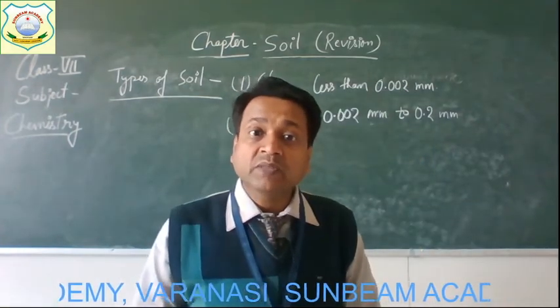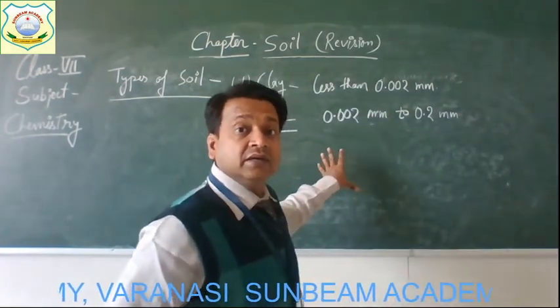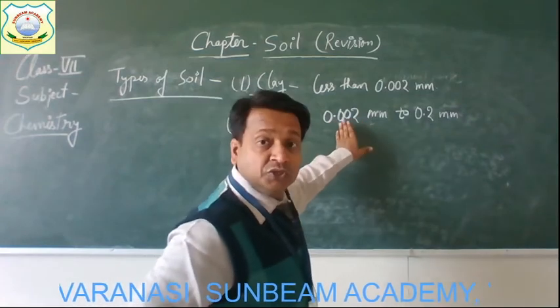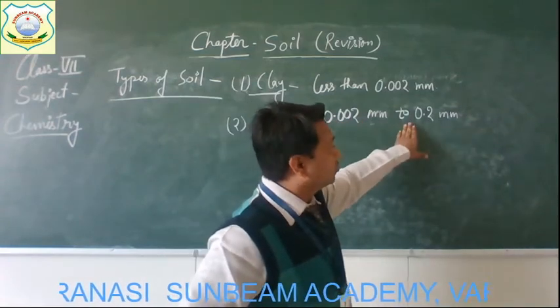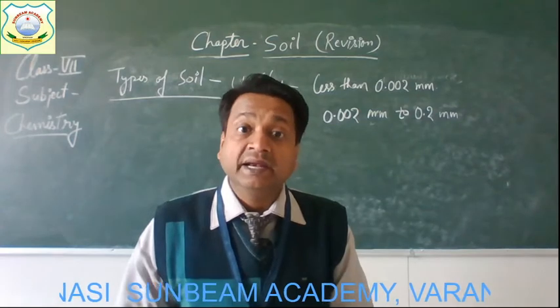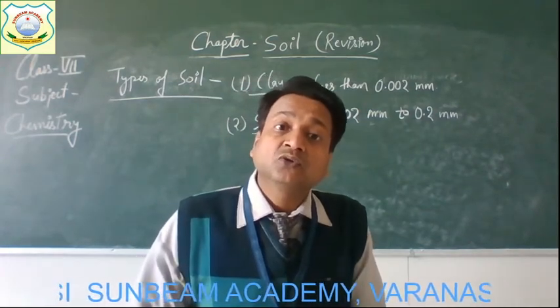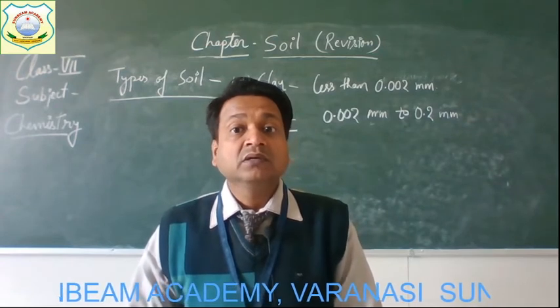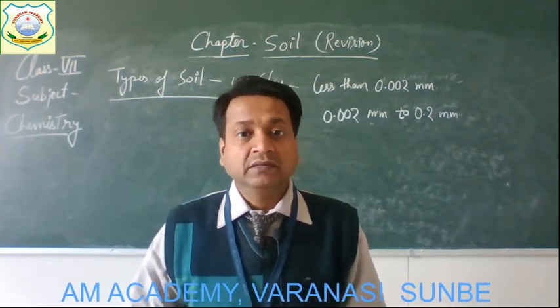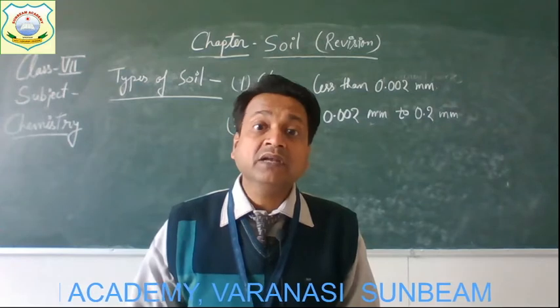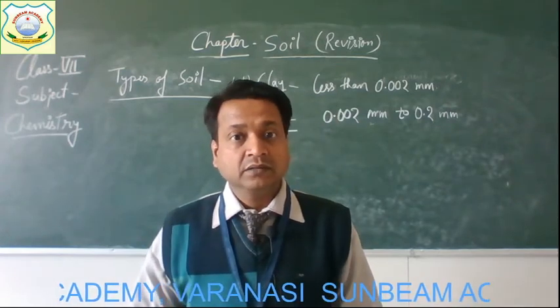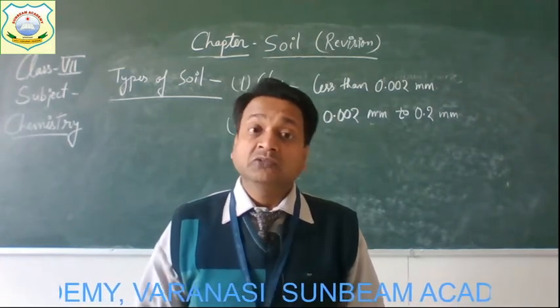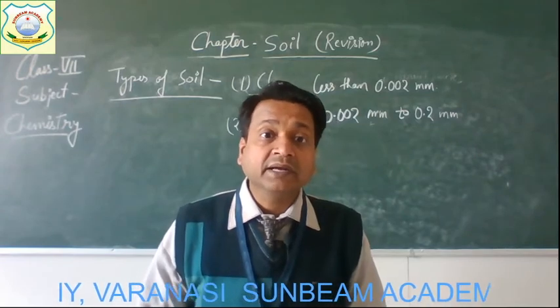So the size of the particles of silt varies from 0.002 millimeter to 0.2 millimeter, and therefore it is not so smooth, and it can be found, for example, in a river bed. Okay, generally it is found in river beds. Alright, children. Now the third type of soil particle is sand.